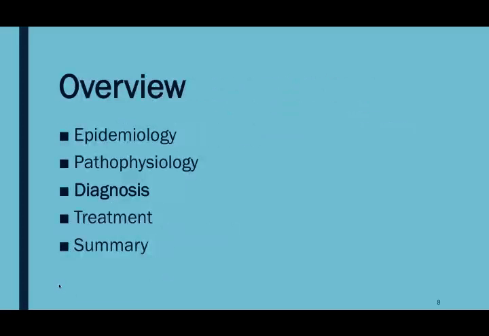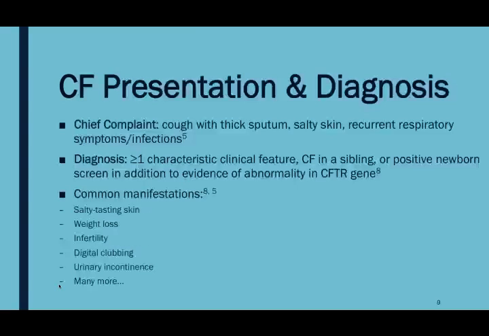We'll now move on to the diagnosis of the disease. For cystic fibrosis, the chief complaint is a chronic cough with thick sputum, salty skin, and recurrent respiratory symptoms and infections. Common manifestations include salty tasting skin, weight loss, infertility, digital clubbing, amenorrhea in females, infertility in males due to the absence of the vas deferens, and urinary incontinence.